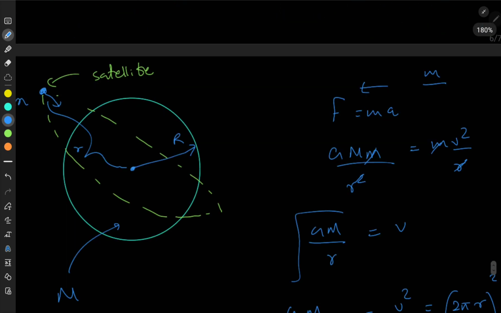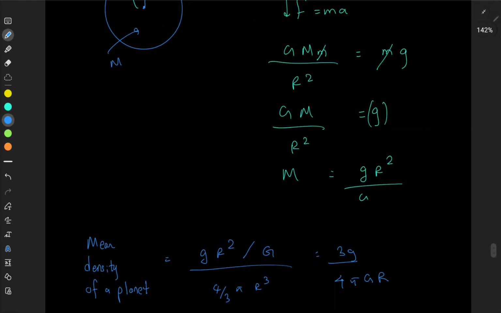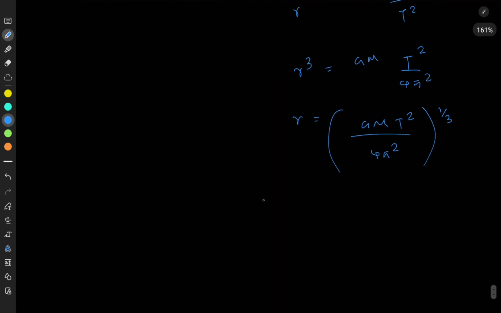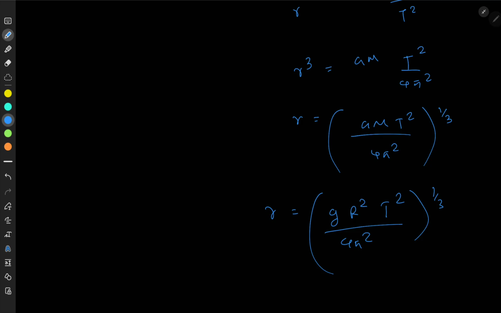Didn't we see that before? We saw that somewhere, right? GM is equal to gR², where g is the gravitational field intensity. So using GM equal to gR², I can substitute that here. But remember, this g is the gravitational field intensity at the surface, and R is the radius of the earth, if earth is the planet. So r equals gR²T² over 4π² to the power of one third. So you can get an expression for the radius of the orbit of the artificial satellite.